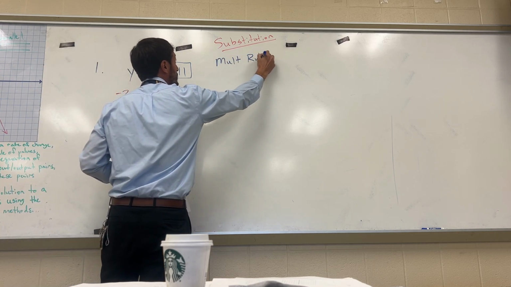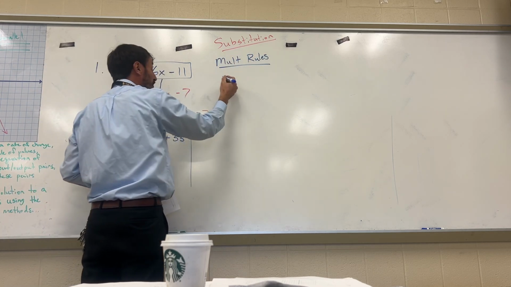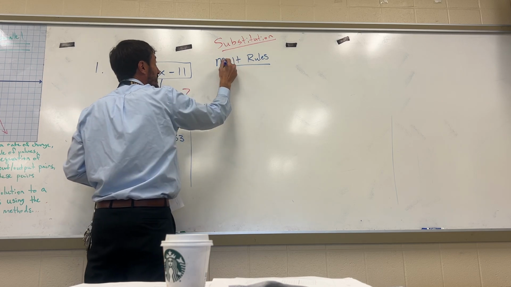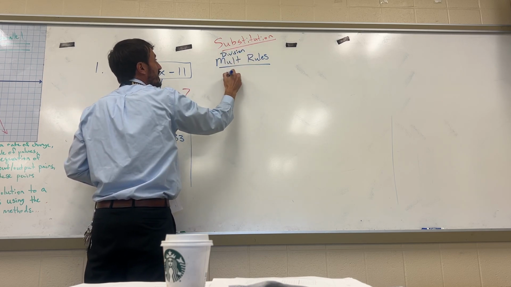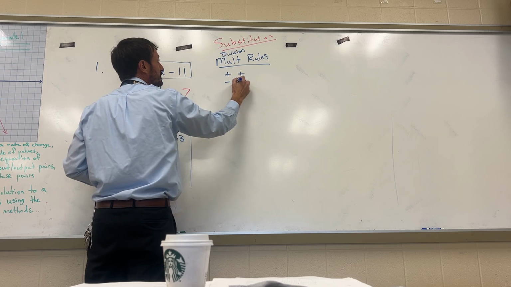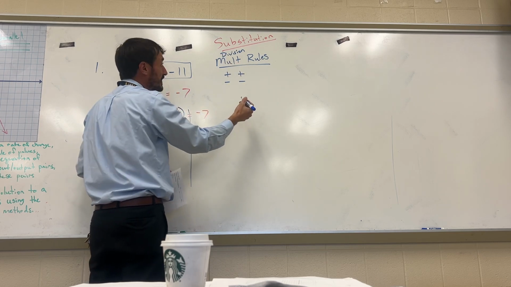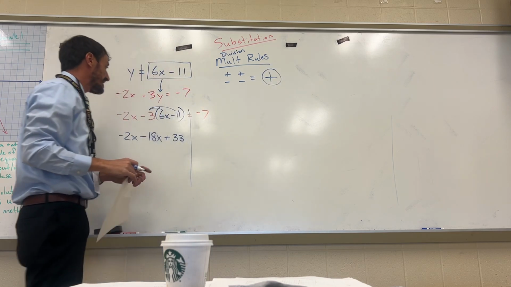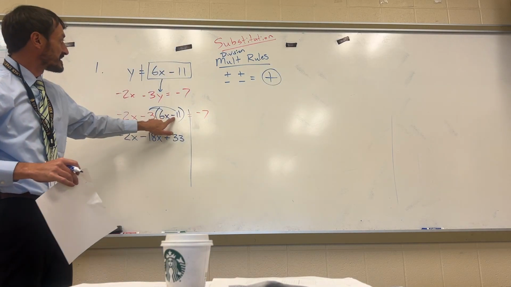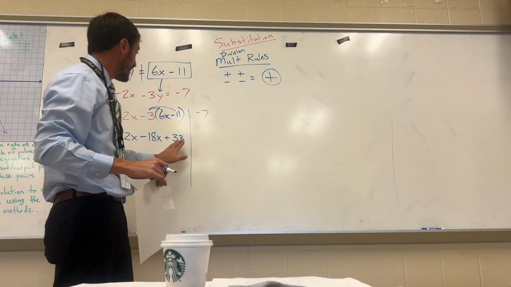Multiplication rules say that when I multiply or divide, by the way, the rules are the same thing, if the signs are the same, I'm going to get a big fat positive answer. That's why when I multiplied negative 3 times negative 11, I got a positive 33.